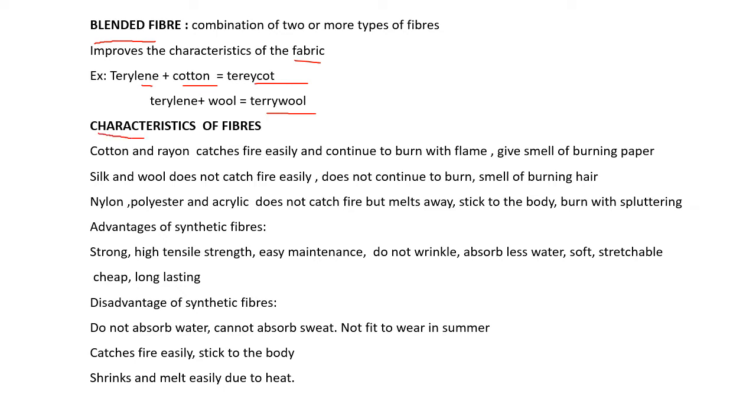Characteristics of different types of fibers. Cotton and rayon fibers. Cotton is a pure natural fiber, whereas rayon is a semi-natural fiber. They catch fire easily and continue to burn with flame. Since they are made from plants, they give the smell of burning paper. Silk and wool we obtain from animals. They do not catch fire easily. They do not continue to burn, but they give the smell of burning hair. Nylon, polyester and acrylic do not catch fire easily, but due to heat they melt and stick to the body.